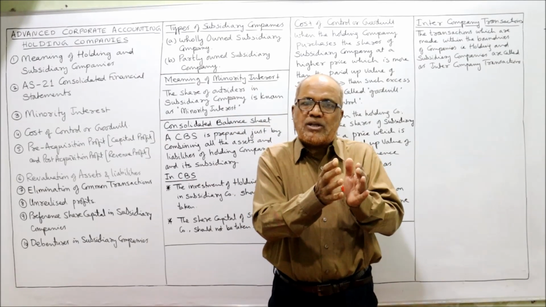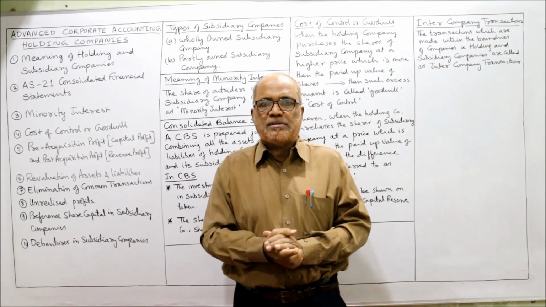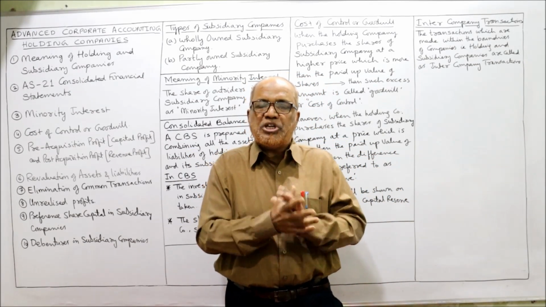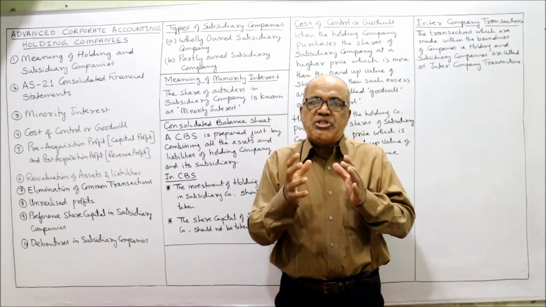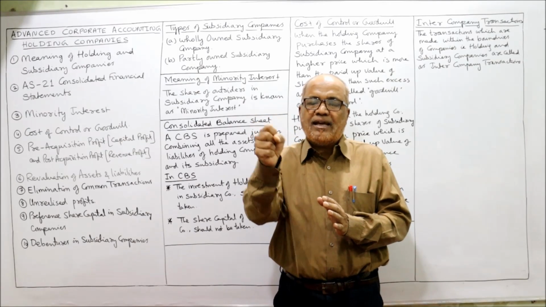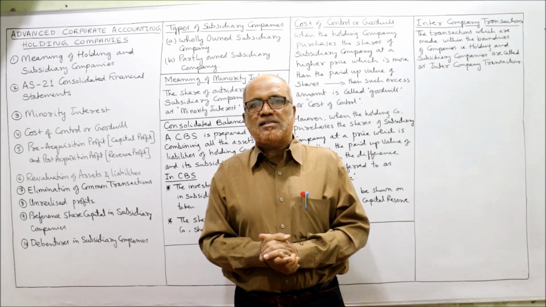One company can purchase the shares of another company for expansion, for growth, for different objectives. One company will acquire another company, merging or taking over the controlling interest of another company. Practically many instances are there.